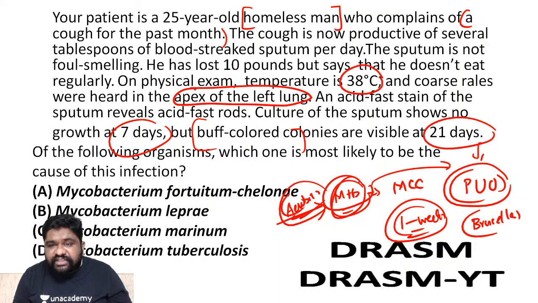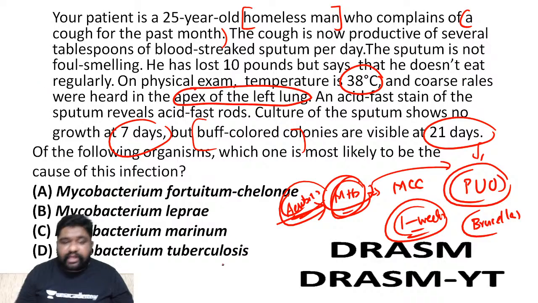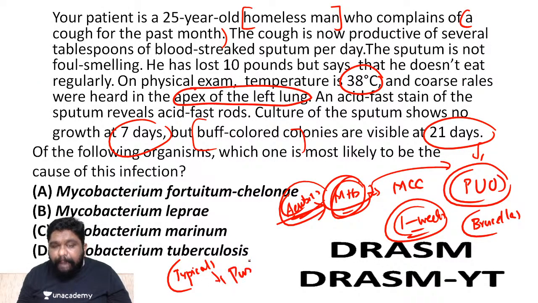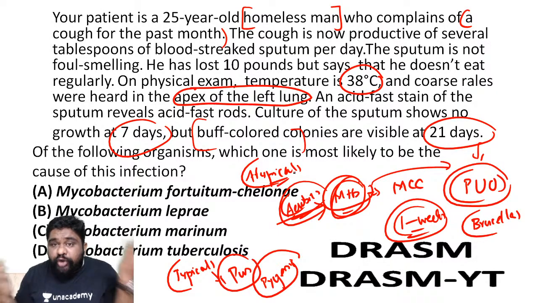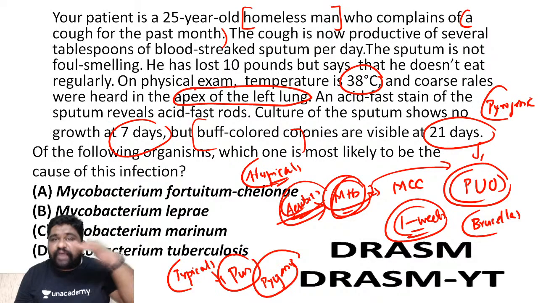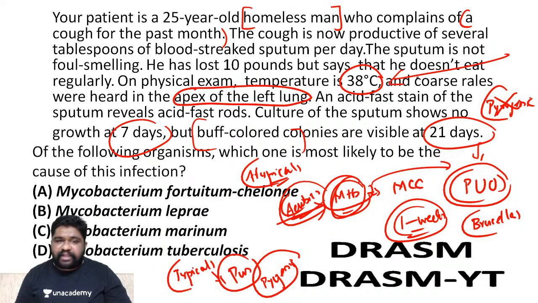So the temperature is 30 degrees Celsius. The organism is not a typical organism. If it were a typical organism, then the organism could have produced pus. Pus producing organisms are called pyogenic organisms, but this is an atypical bacteria, so there is no pus. When there is no pus, it means there are no dead neutrophils. When the dead neutrophils are not there, the neutrophilic membrane is not ruptured, so pyrogenic substances are not liberated. Pyrogenic substances can come out of dead membranes of neutrophils and RBCs. Because there is no neutrophilic death, there is no high-grade fever. That is why you can expect an evening rise of temperature in this particular patient.